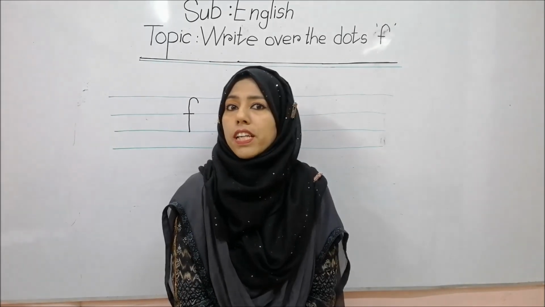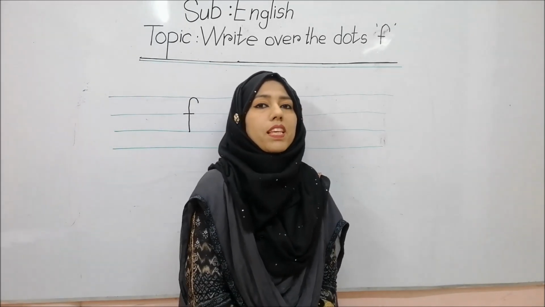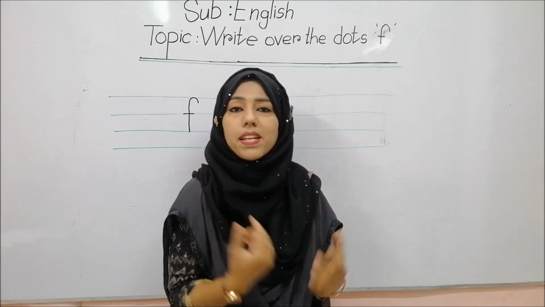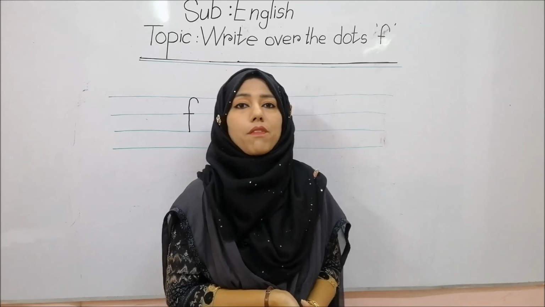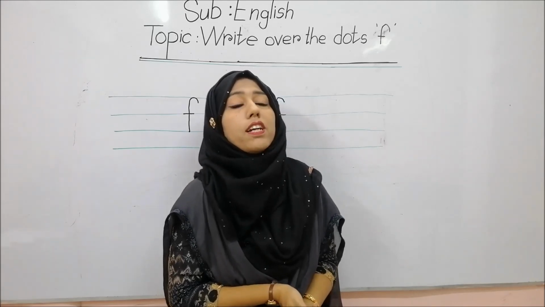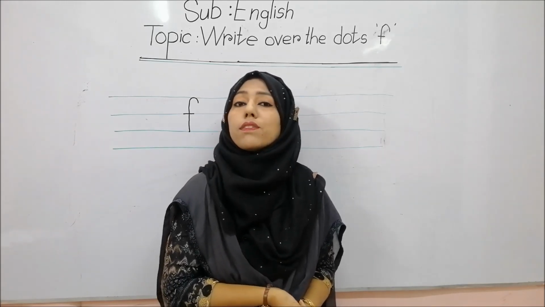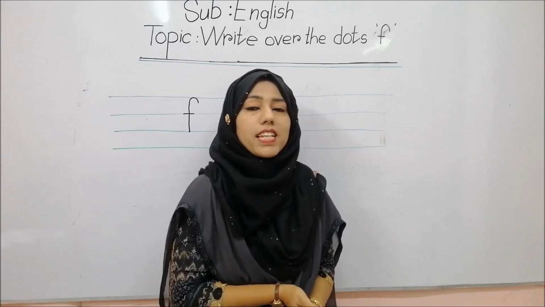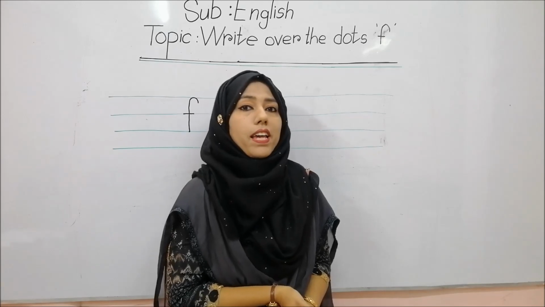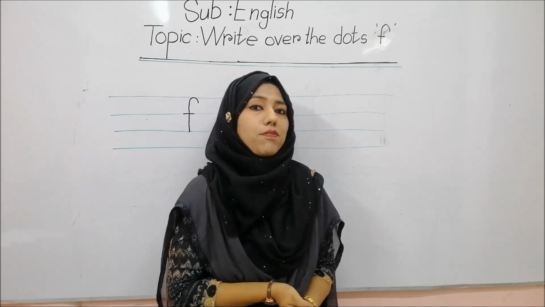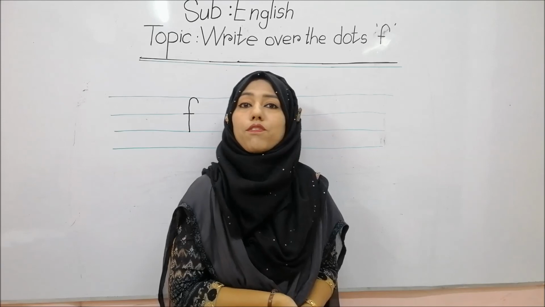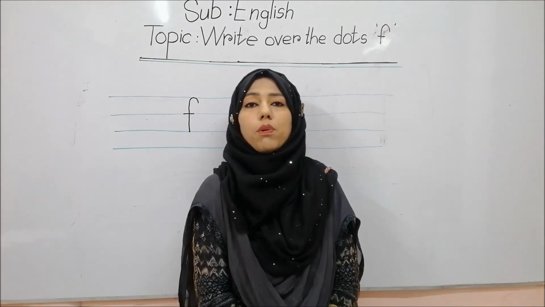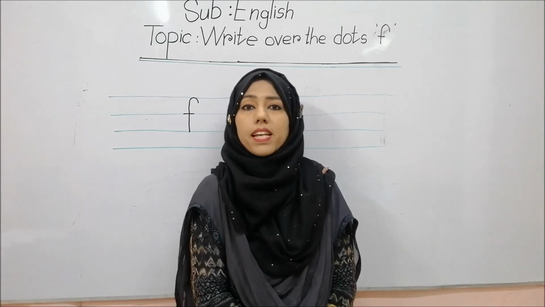So F for, can you say, tell me? F for what? F for so many things we have learned today, right? F for fan, F for flower, F for fruits, F for football, F for fish, F for frog, F for fire, F for what? F for flag. So you write it in your book, okay? Lowercase alphabet book, page 15.